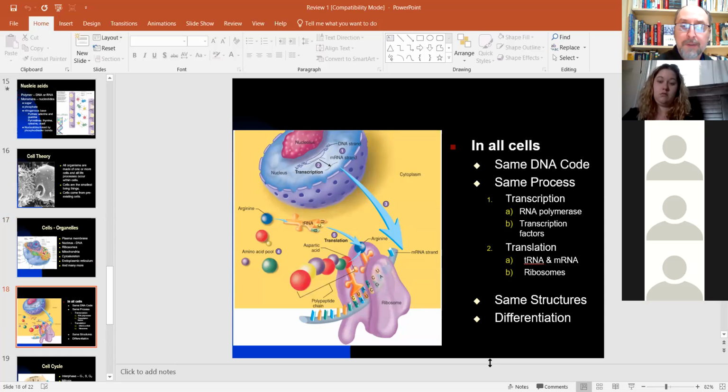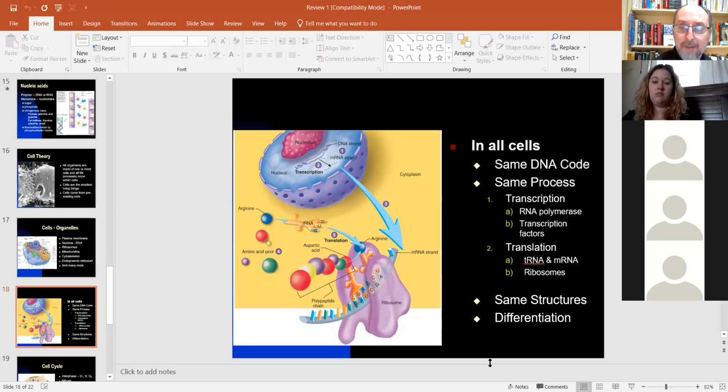In all cells, they use their DNA to make proteins. And this making proteins happens in a 2-step process. It begins in the nucleus and ends in the cytoplasm. It involves an enzyme in the nucleus, where they copy a piece of DNA to make a piece of RNA, and then that messenger RNA goes out into the cytoplasm, and the ribosome makes it into a protein.